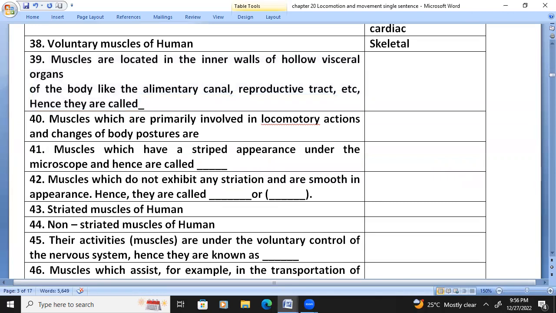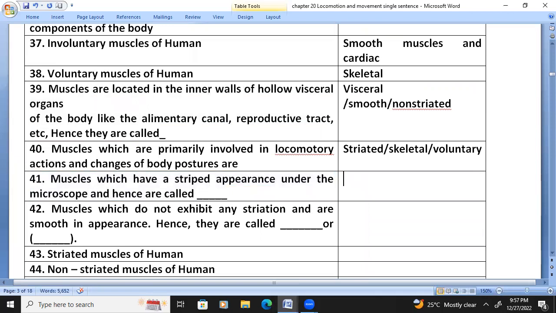Muscles located in the inner walls of hollow visceral organs are called visceral or smooth muscle or non-striated muscle. Muscles which are primarily involved in locomotory actions and changes of body posture are striated muscle, or skeletal muscle, or voluntary muscles.